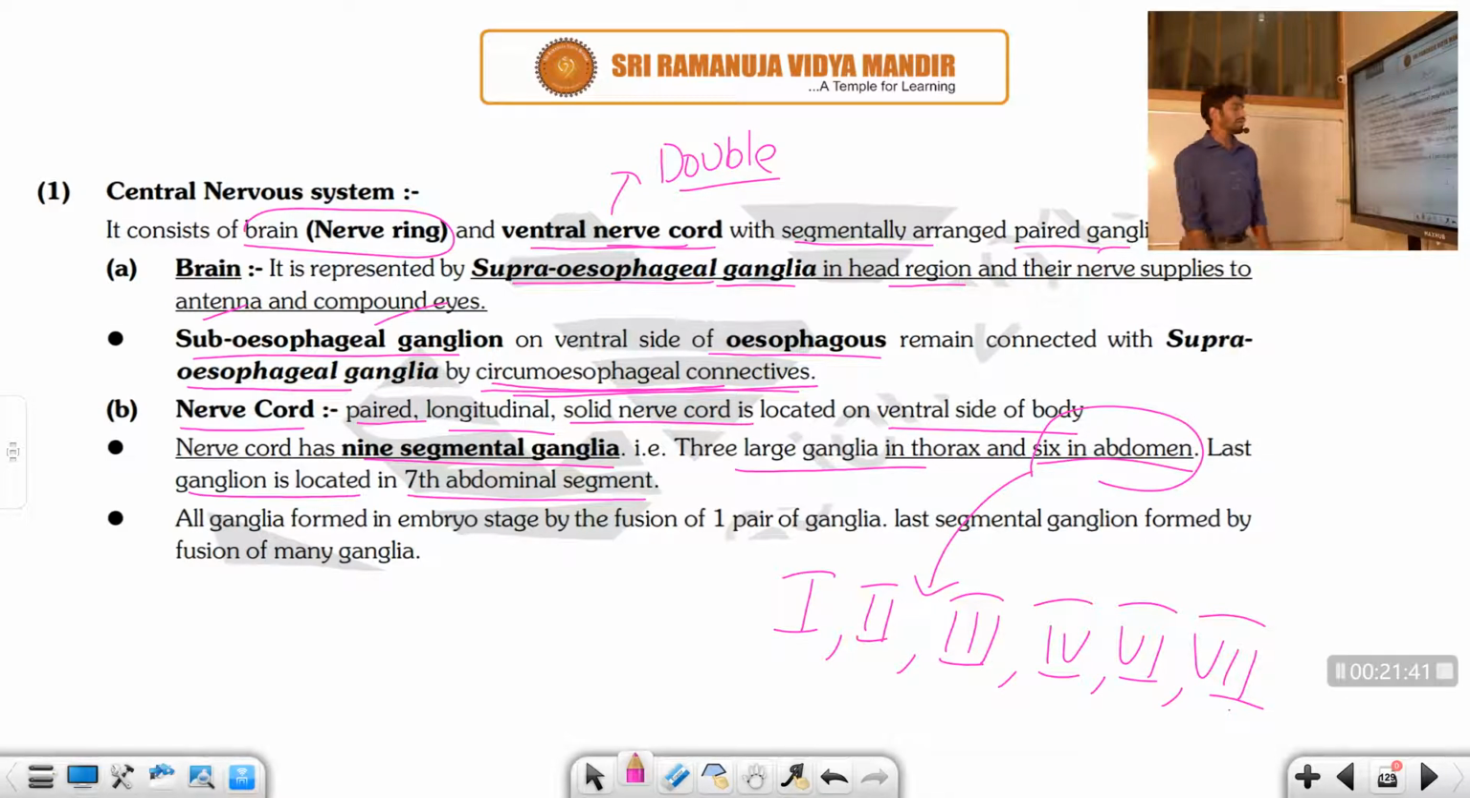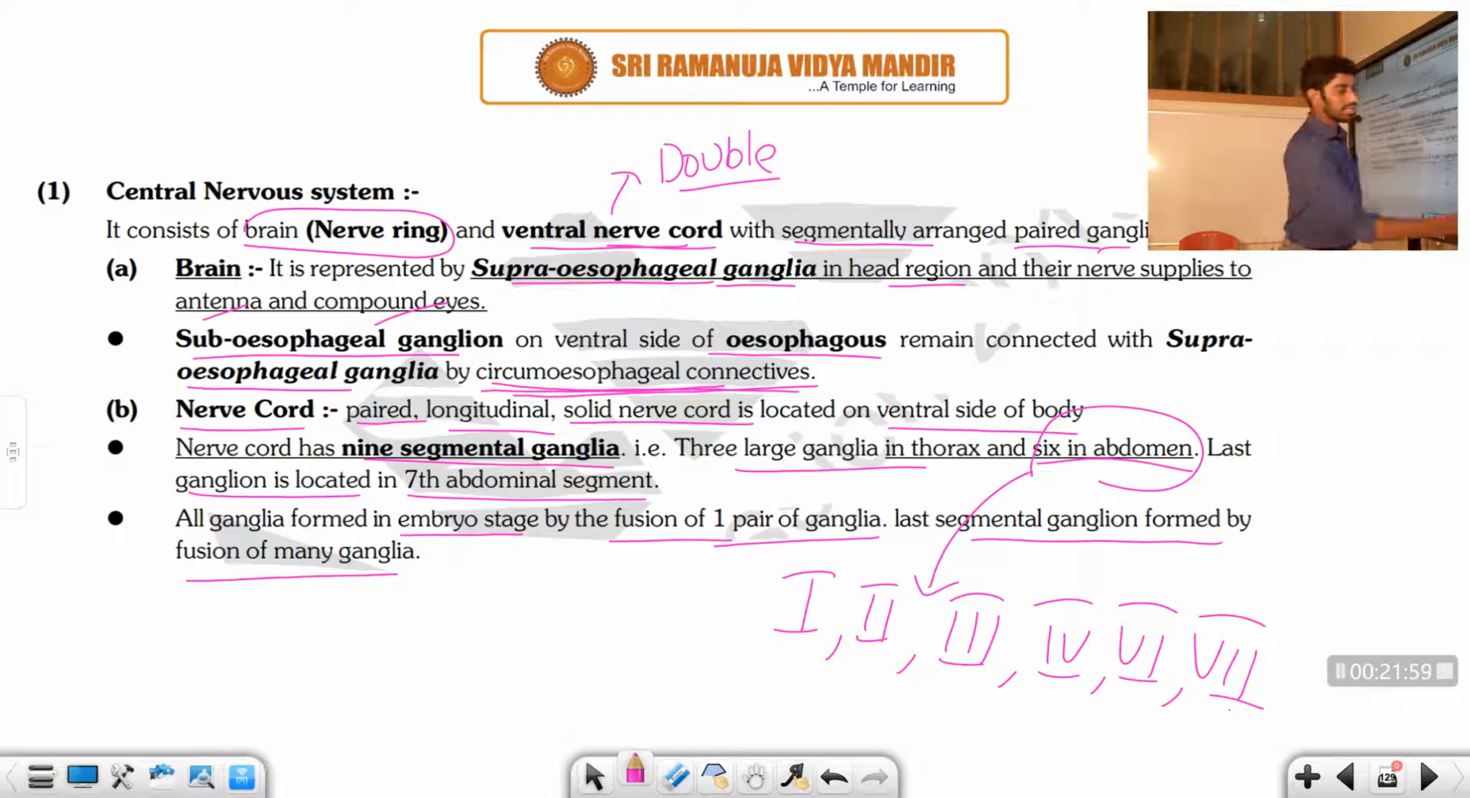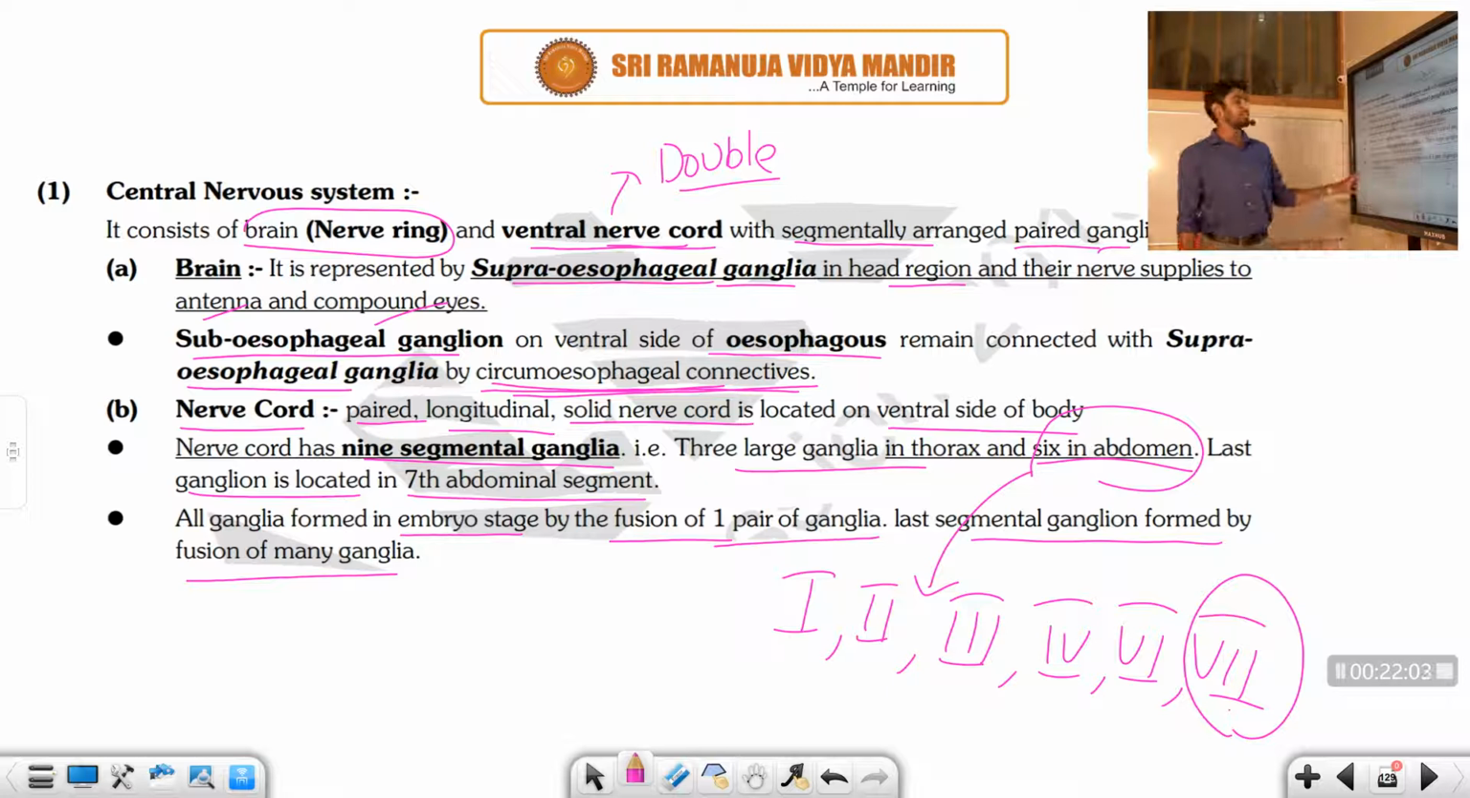Next, all ganglia are formed in the embryonic stage only, by the fission of the first pair of ganglia. The last ganglion is formed by the fission of many ganglia. That means we are talking about the 7th segment only. So the 7th segment ganglion is formed by the fission of many ganglia. As a result, this one appears. I hope you understand this is a nerve cord having ganglia.